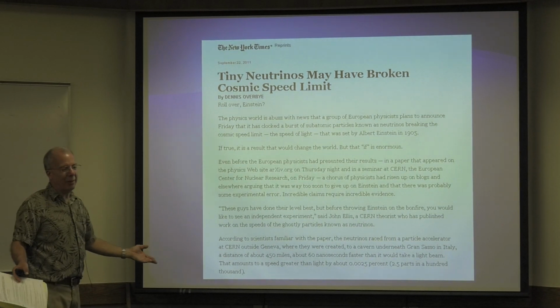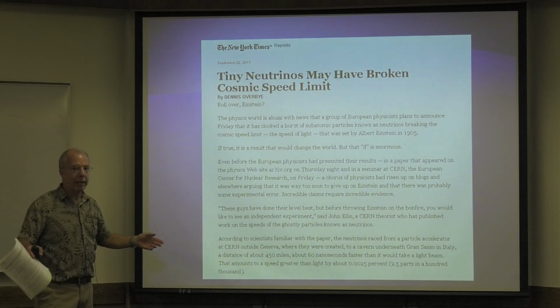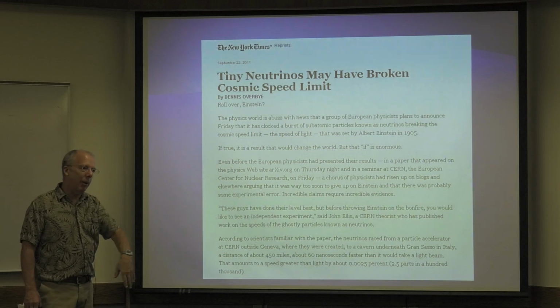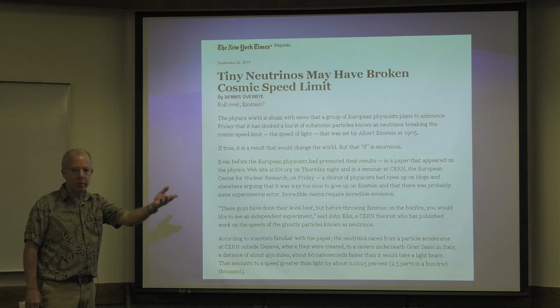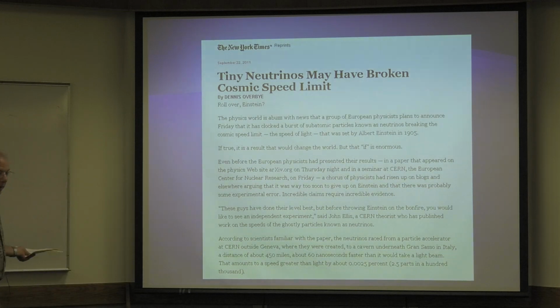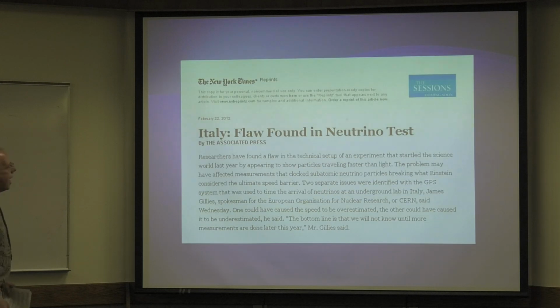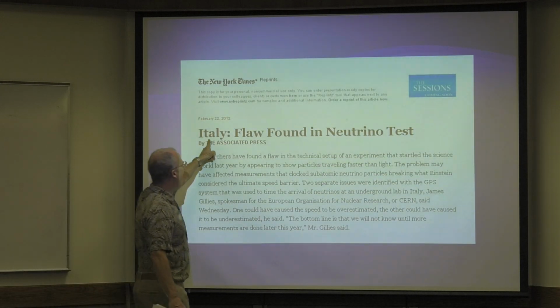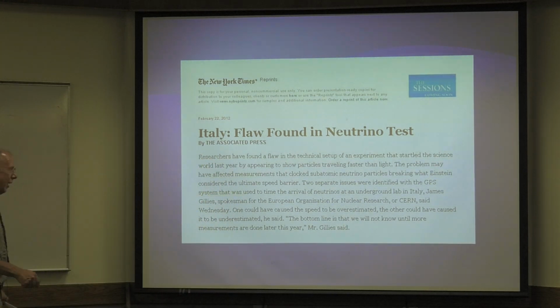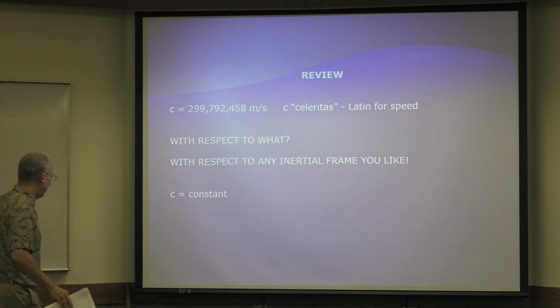The experimenters didn't really believe it. So they gave this big talk, and they said, here's our results. We don't really believe it, but we would certainly appreciate if other groups could help us figure out what went wrong. Because nothing's supposed to go faster than the speed of light. Then, a year later, ta-da, they figured out that there was a problem with the experiment, so life is back to normal. But anyway, let's just review.